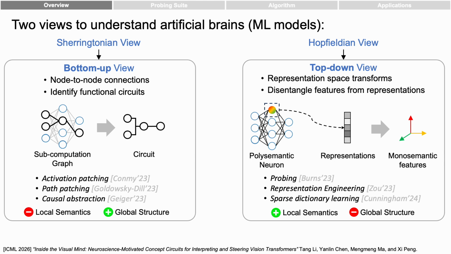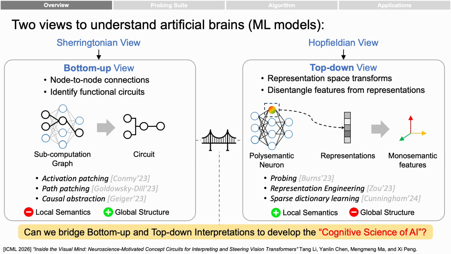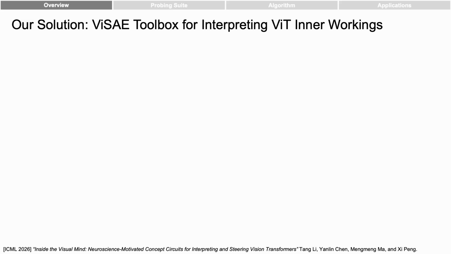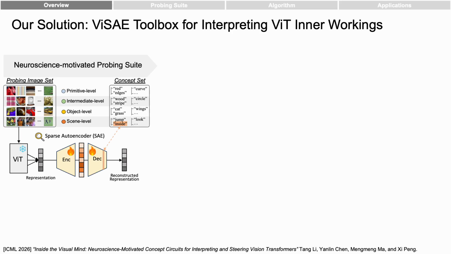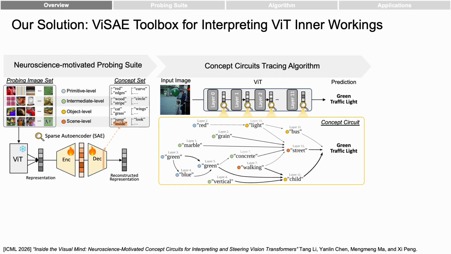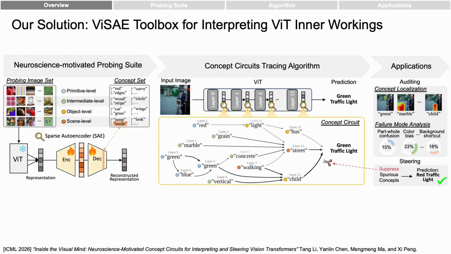A question naturally arises: can we bridge the bottom-up and top-down interpretations to develop a real cognitive science of AI? To fill the gaps, we propose ViSAE, a toolbox with three parts: a neuroscience-motivated probing suite, a concept circuit tracing algorithm, and applications for auditing and steering ViTs.